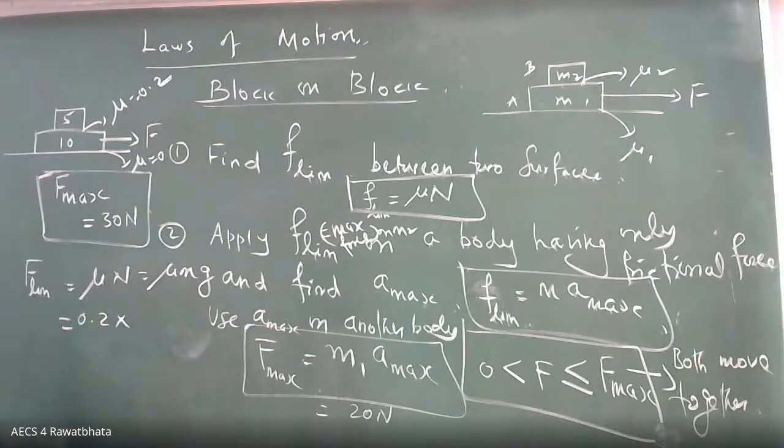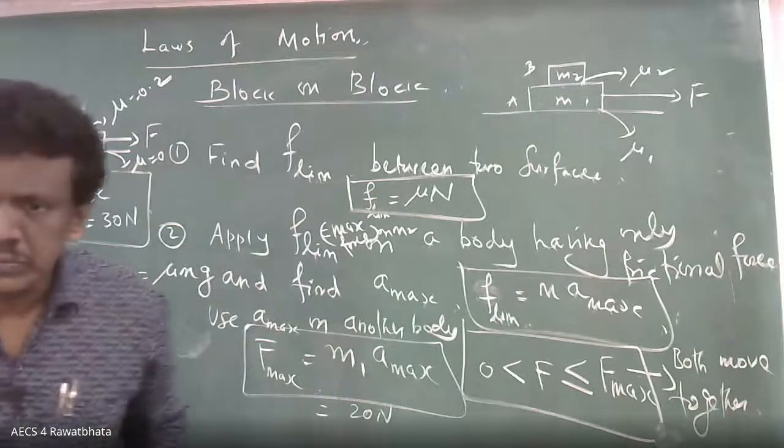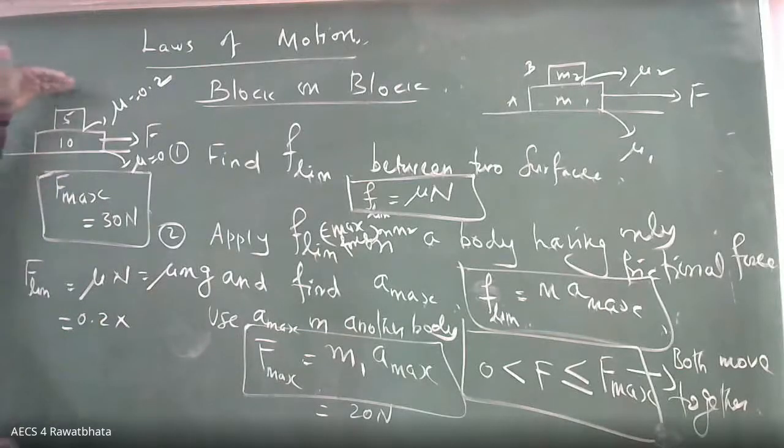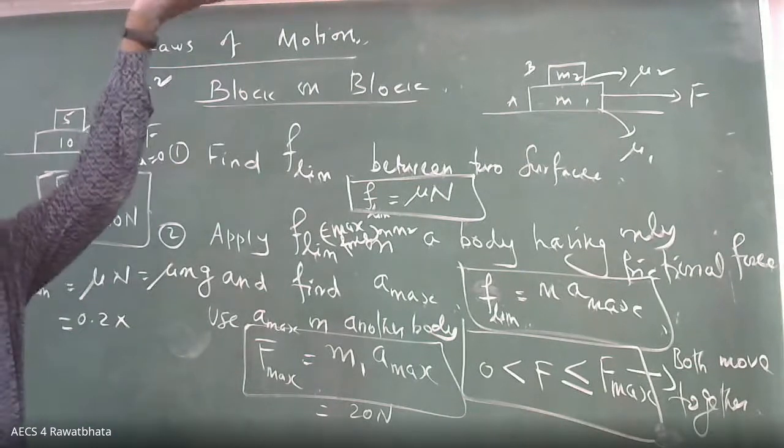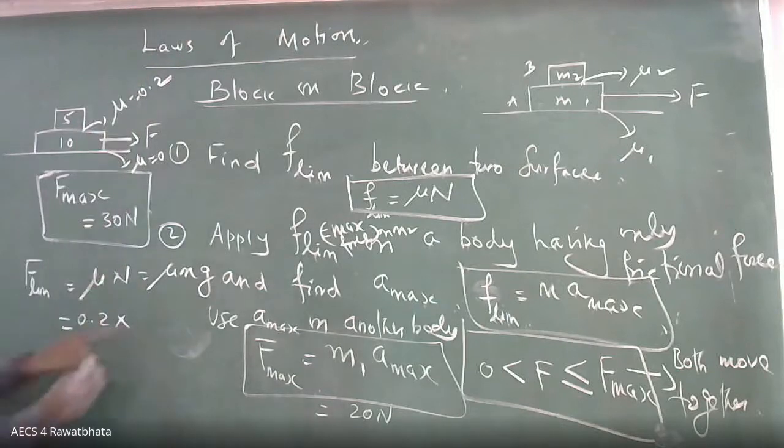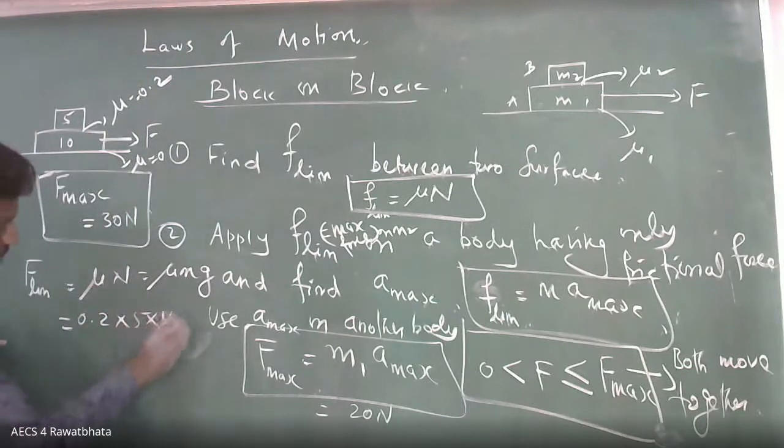What is M, you tell me? 5. 5 only. So here only 5 kg is acting. 5g is the normal reaction. That's why here 5 into 10, g is 10 suppose. So limiting over.